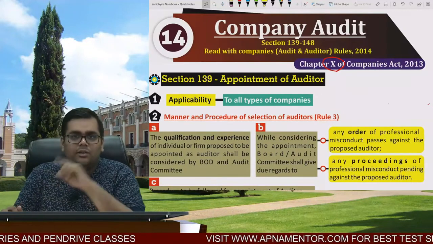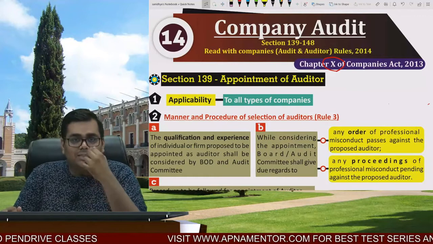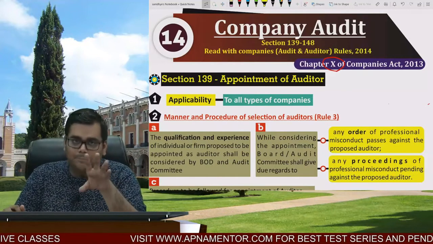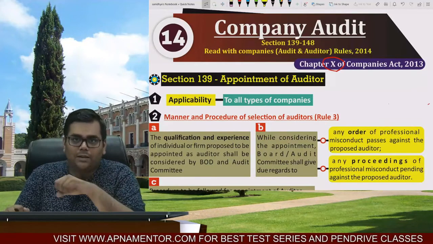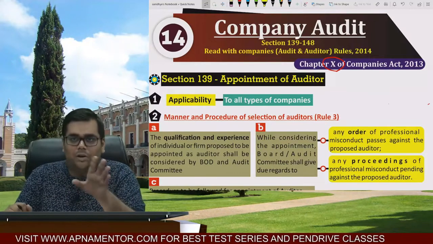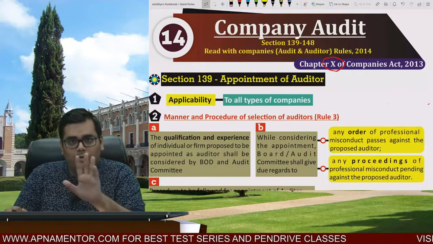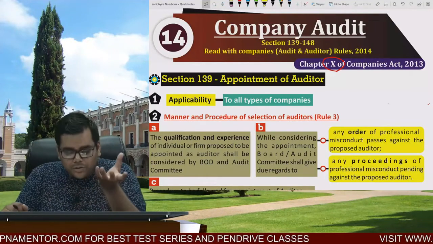First of all, you have to repeat with me: company audit is covered under which chapter? Chapter number 10. Chapter 10 consists of section 139 to 148, and that is read with the Companies (Audit and Auditors) Rules, 2014. Okay, fine. What are the contents we are going to discuss in this chapter?